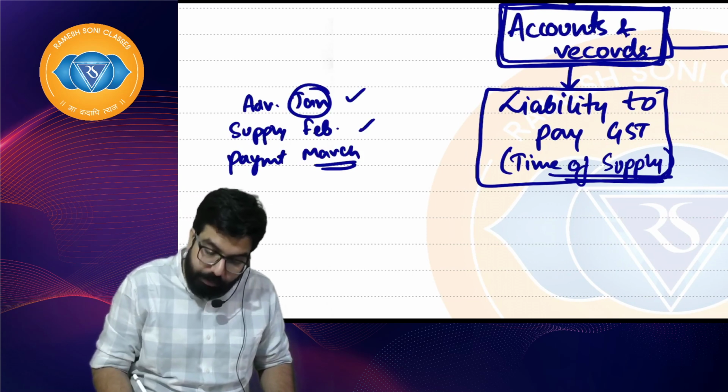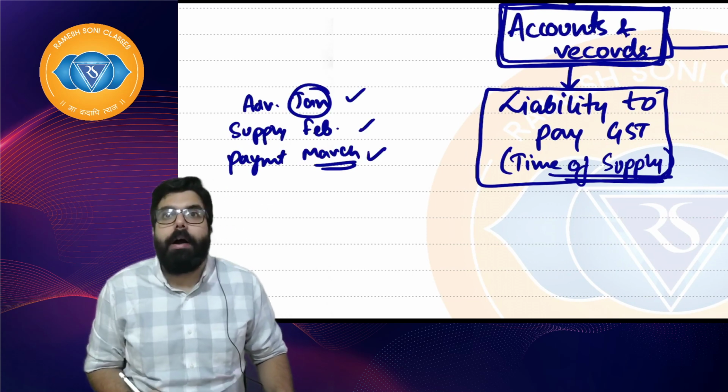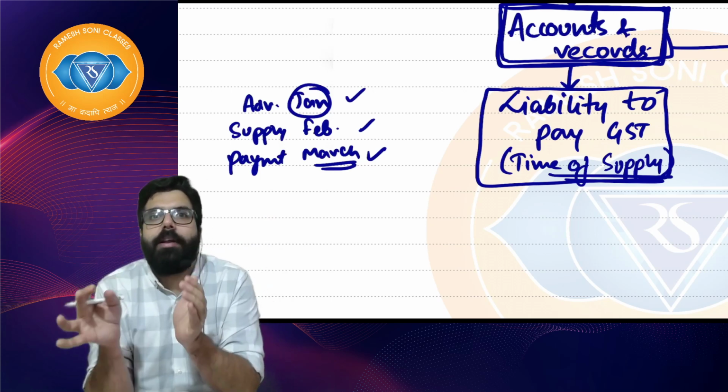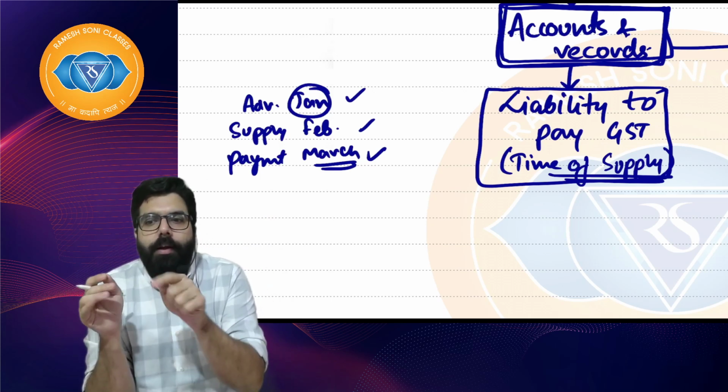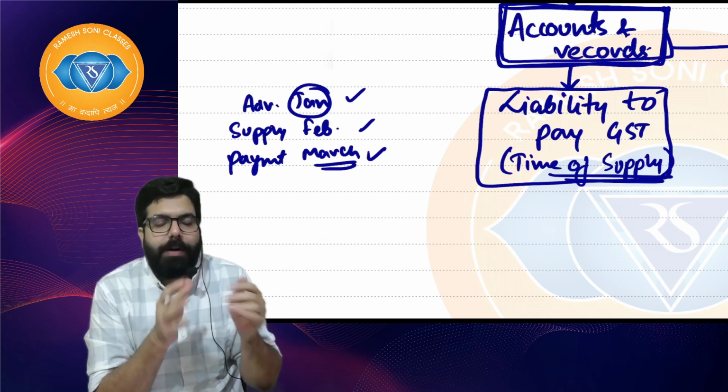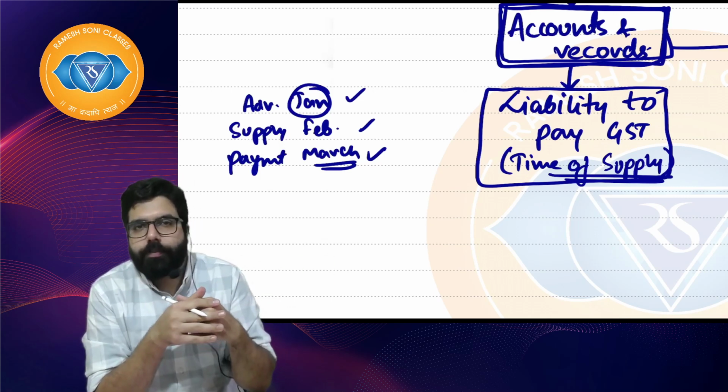Advance January, supply February, payment March. Now, which month's liability is it? Because if it's a liability of January, you have to pay by 20th of February; February's liability by 20th March; March's liability by 20th of April.